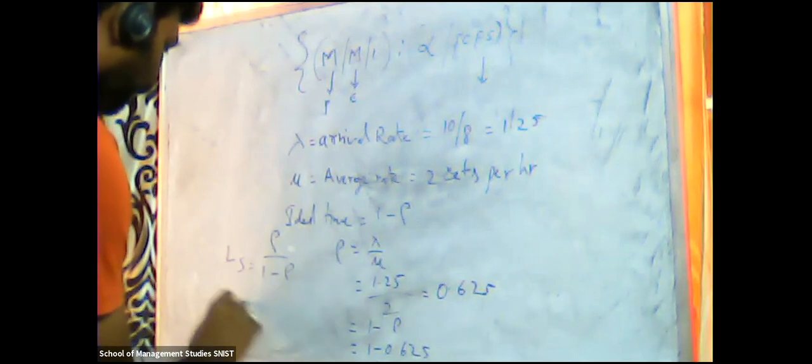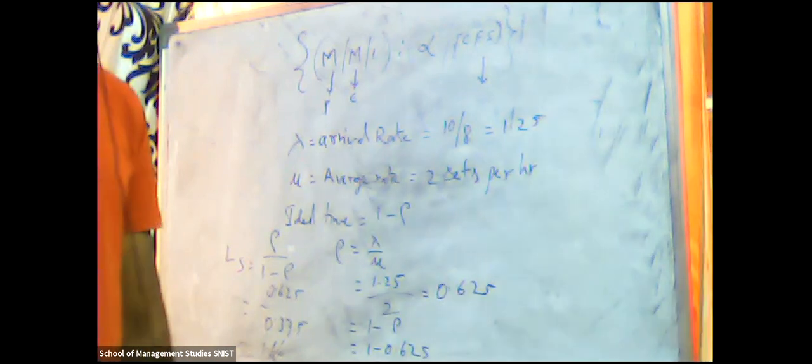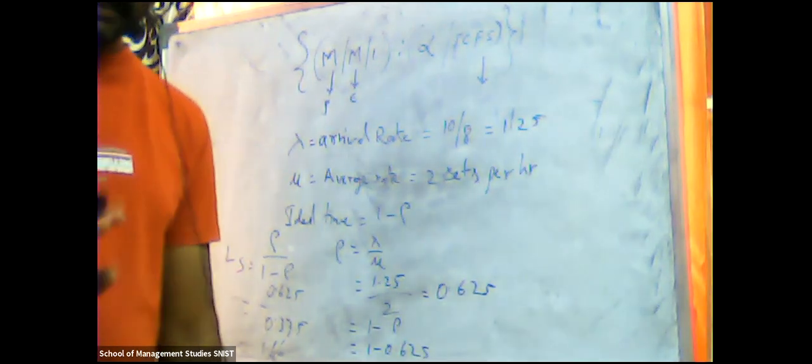So to find out LS, LS equals rho divided by 1 minus rho. The rho value we already got is 0.625, divided by 1 minus rho, which we already got as 0.375. Then the answer is 1.66. That's it. Simple. Here, the one important thing is you should know the notations and what they asked, and based on that you apply. The only typical part is here.